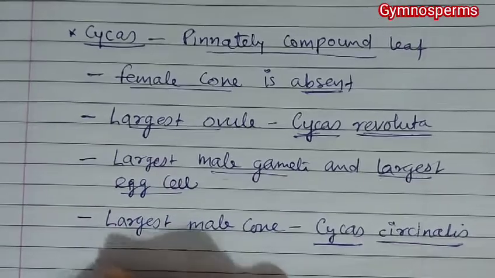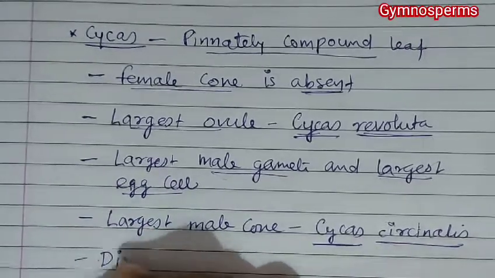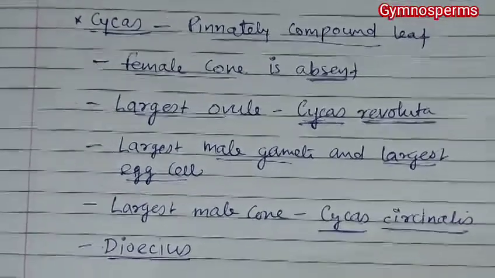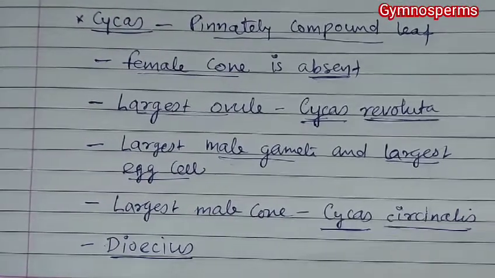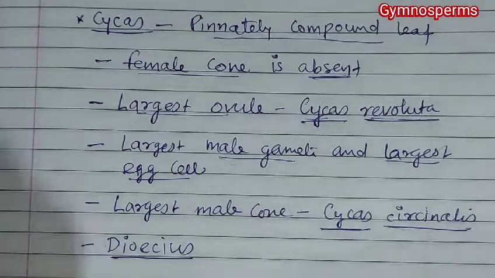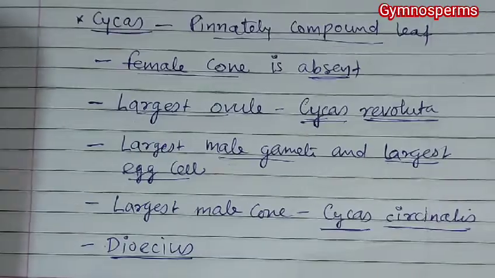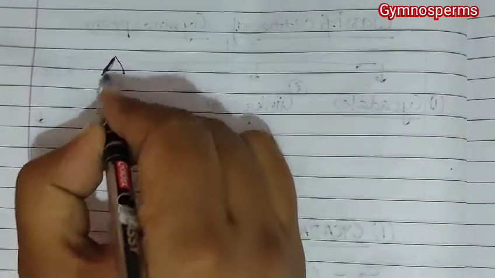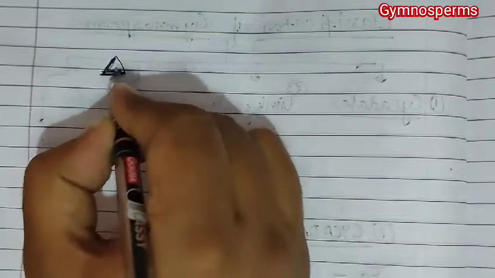Now if we talk about Cycas, Cycas is a dioecious organism. It is a dioecious gymnosperm, meaning the male plant and female plant are different. So let's understand how they look through some diagrams. Please make this image in your diagram and remember it, because it will help you remember some of the points.